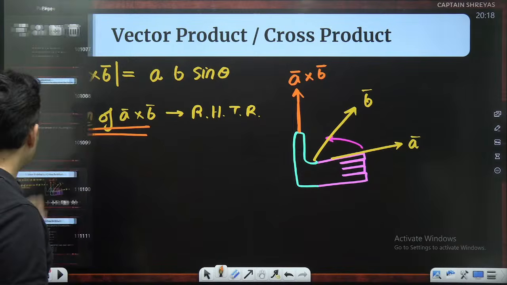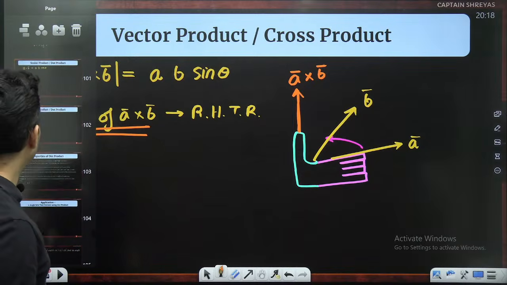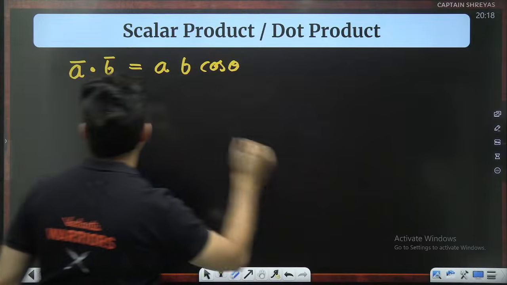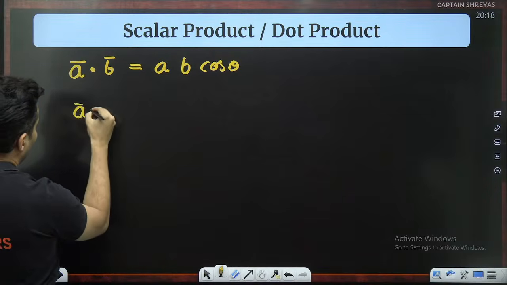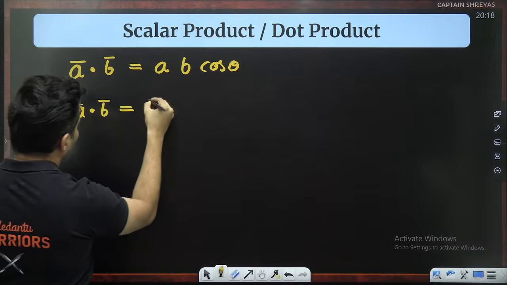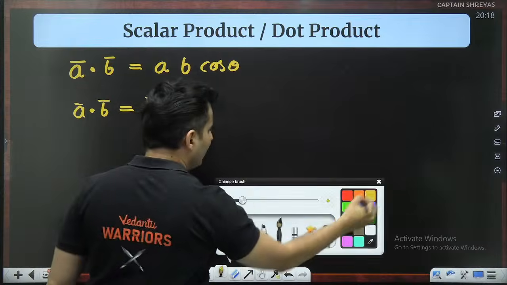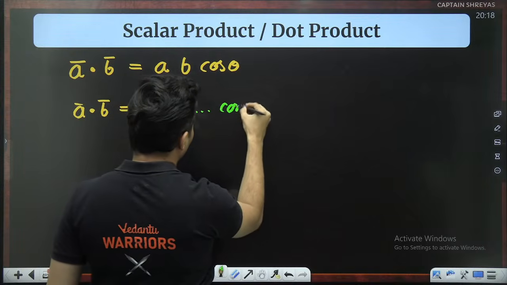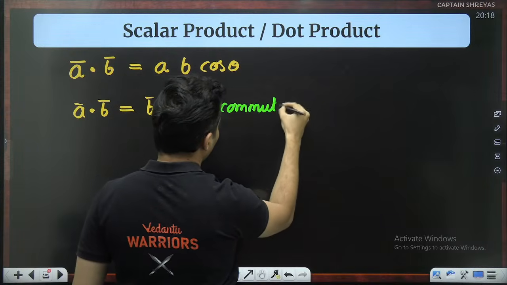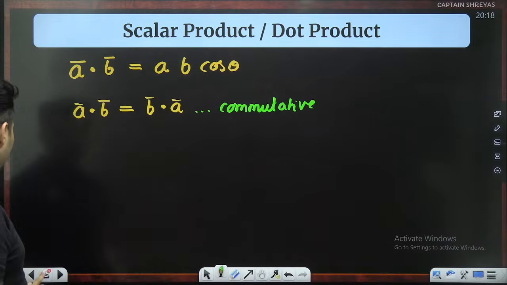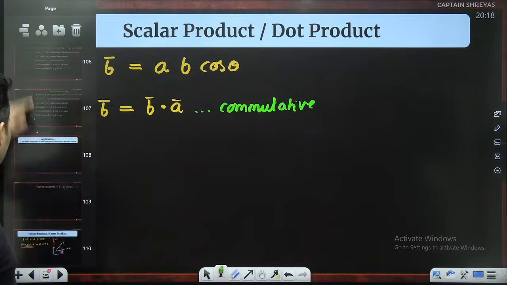Now, an interesting thing to note is the difference in the order of how you multiply. Meaning, if I do A dot B or if I do B dot A, it is one and the same thing. I'll get the same answer, meaning that they are commutative. There is no problem in that. The order in which you multiply does not matter.